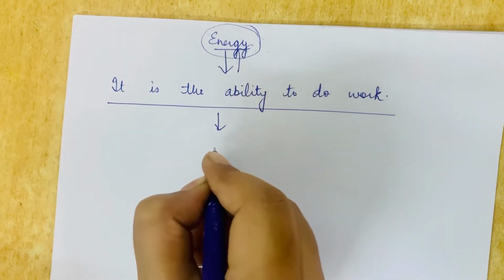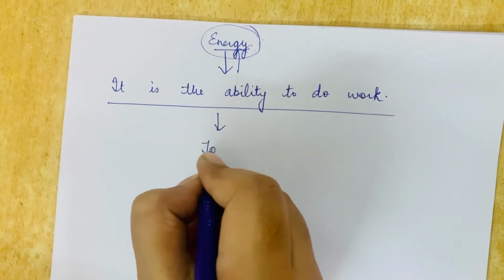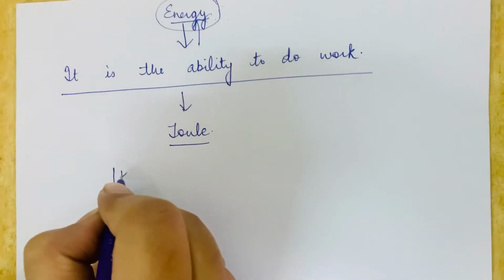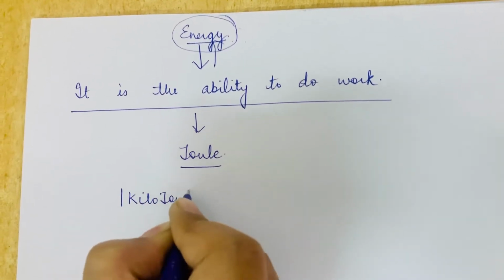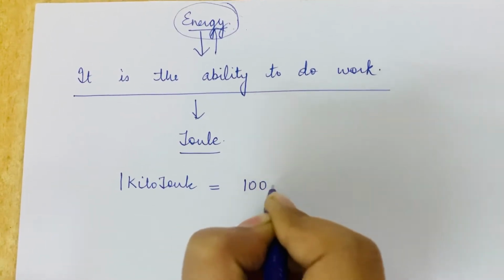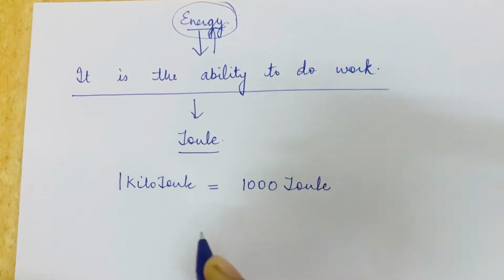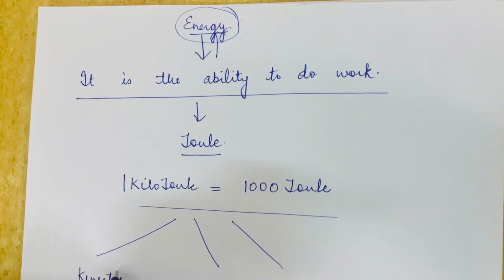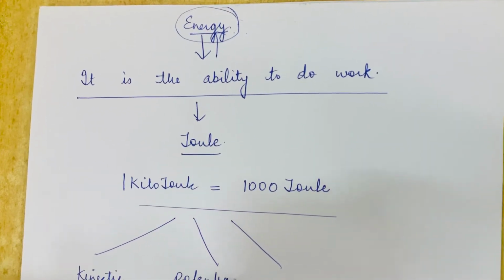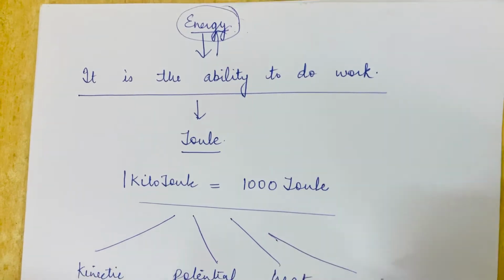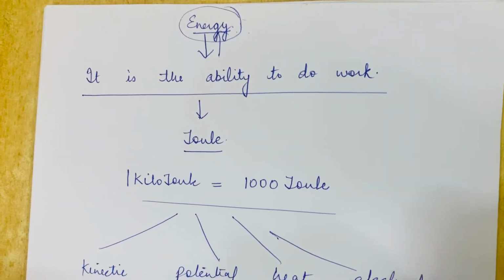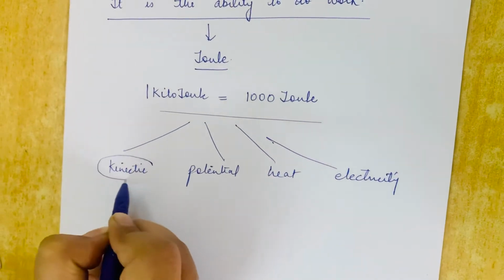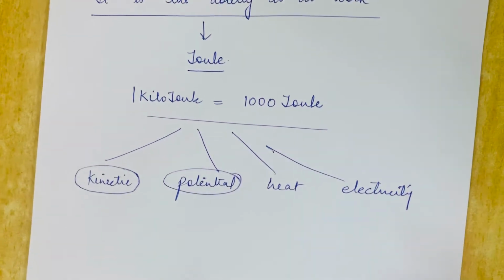The unit of energy is same as that of work, that is joule. But sometimes we use bigger units, for example, kilojoule. Please remember that 1 kilojoule equals 1000 joules. There are so many forms of energy like kinetic energy, potential energy, heat energy, chemical energy, electrical energy, sound energy, nuclear energy. But in this chapter, we are going to discuss in detail about kinetic energy and potential energy.